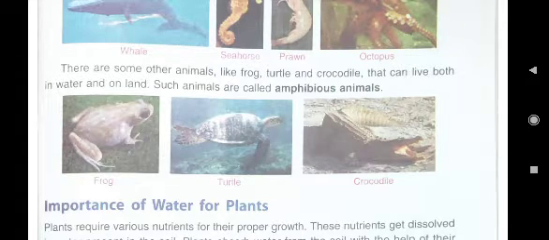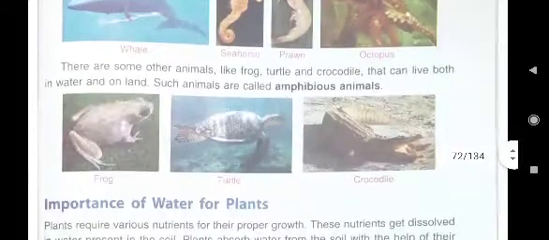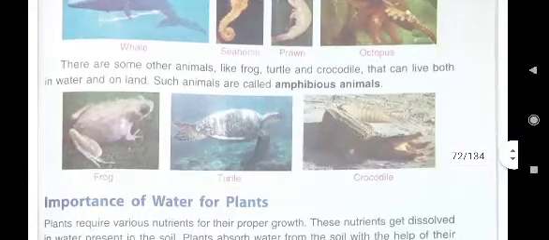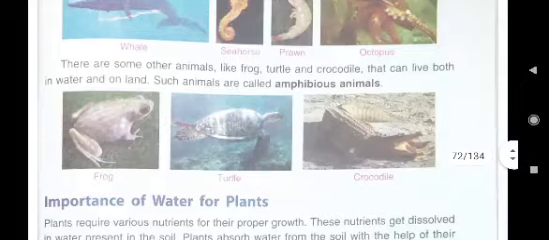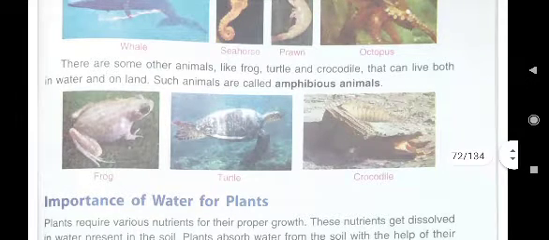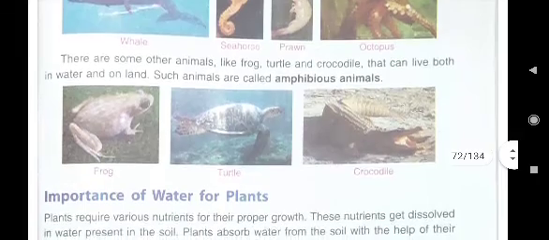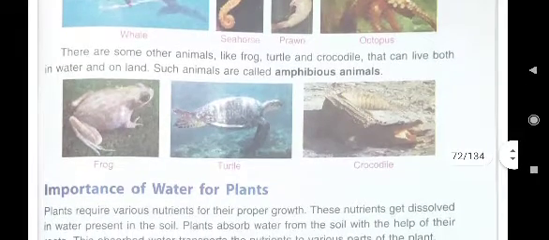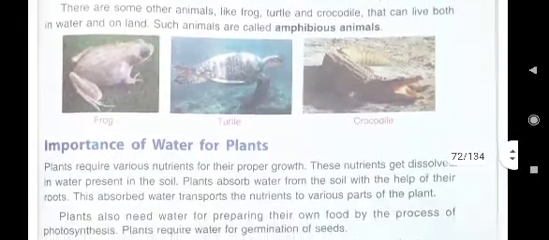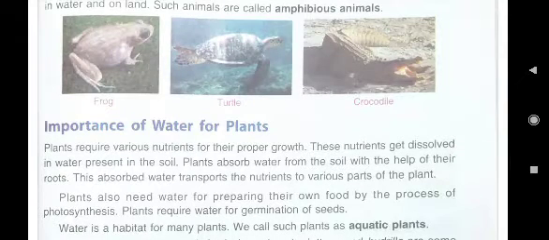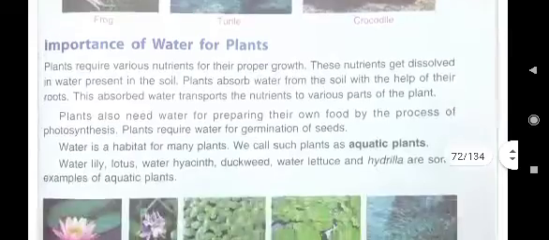The animals which can live both in water and on land are called amphibious animals. You can write, for example, frog and turtle. Here you can see the picture, frog and turtle. Example also you can give. Frog and turtle are the examples of amphibious animals.